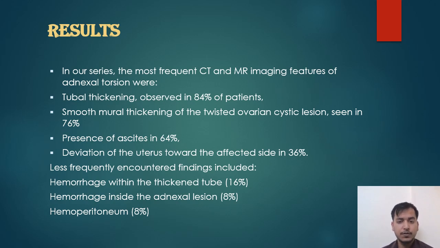Results: in our series, the most frequent CT and MR imaging features of adnexal torsion were tubal thickening, observed in 84% of patients, smooth mural thickening of the twisted ovarian lesion in 76%, presence of ascites in 64%, and deviation of the uterus towards the affected side in 36%. Less frequent were hemorrhage within the thickened tube in 16%, hemorrhage inside the adnexal lesion in 8%, and hemoperitoneum in 8%.